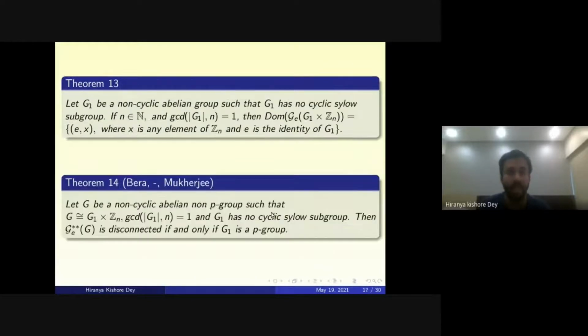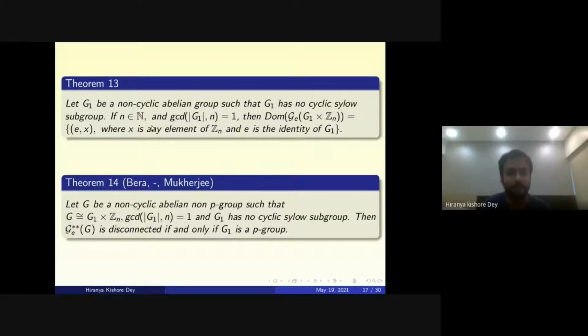Actually, this has been considered earlier. During Sudeep Bera's talk, Professor Cameron told us that the dominating vertices were earlier investigated in a technical report, and this can be found in a paper called the non-cyclic graph of a group by Abdollahi and Hassanabadi. But while doing this problem, we did not know of it, and we were able to prove this independently, for G1 a non-cyclic abelian group such that G1 has no cyclic Sylow subgroup.